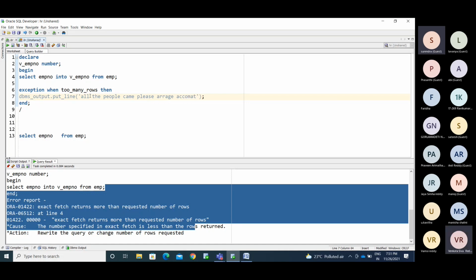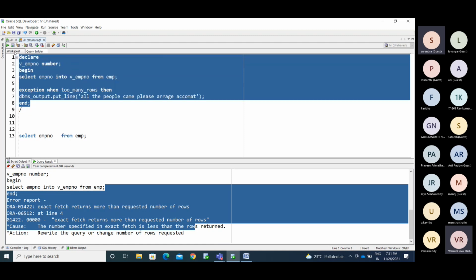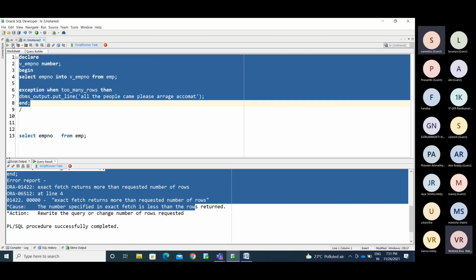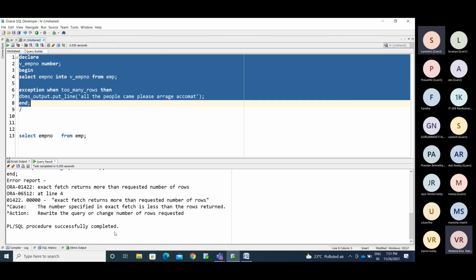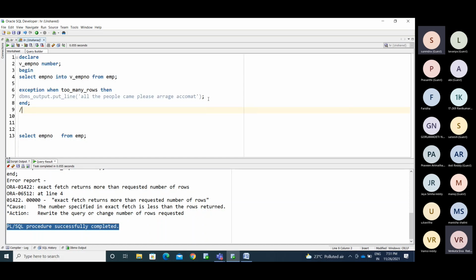Now we are not providing any solution, we are just understanding what the exception is. Now I am running this. The PL/SQL procedure is successfully completed without error, so you are not seeing that error message. You put some error message, so you need to turn on that output.